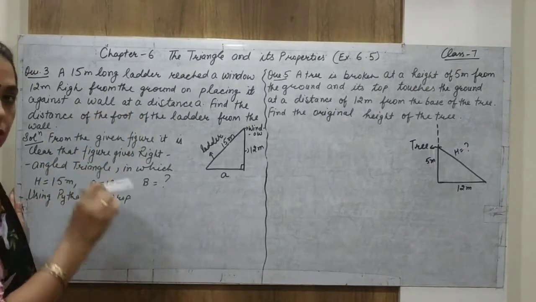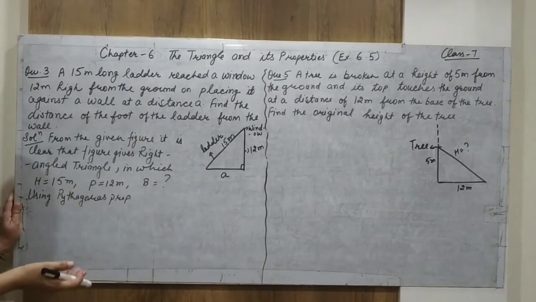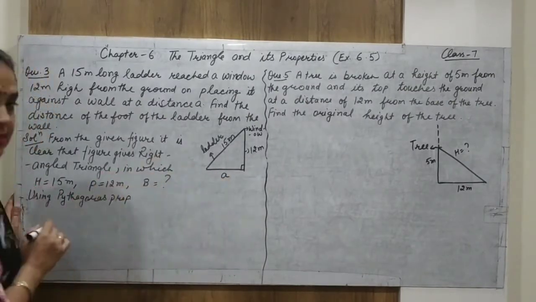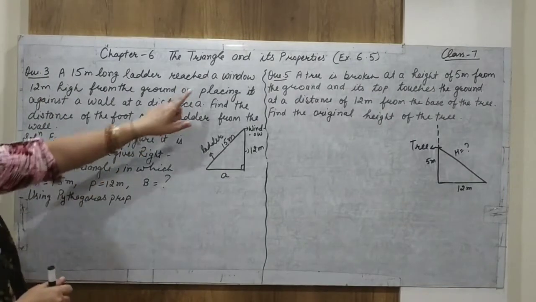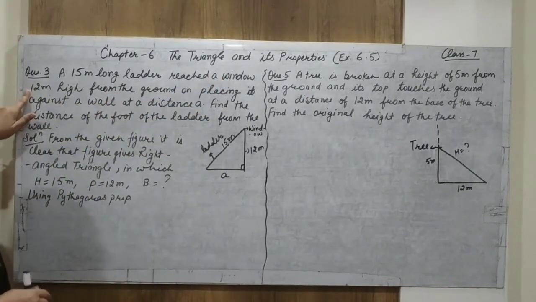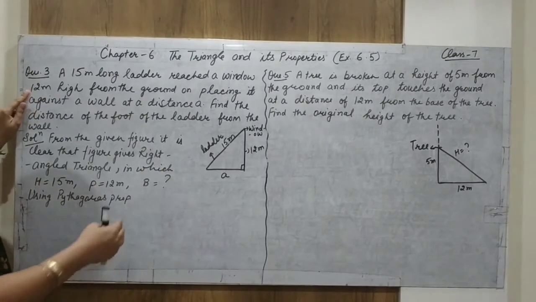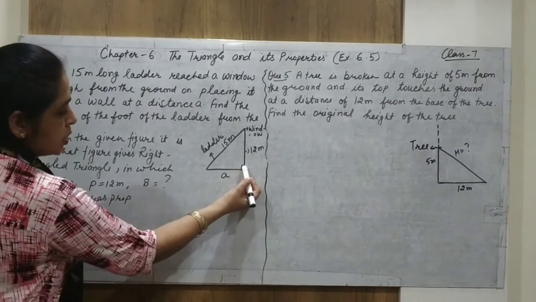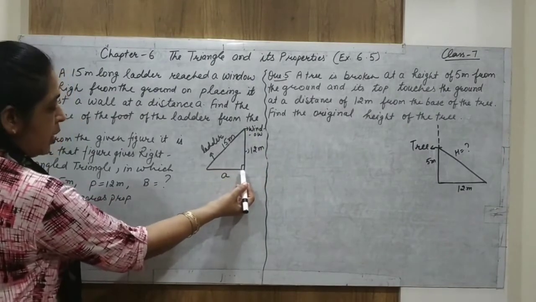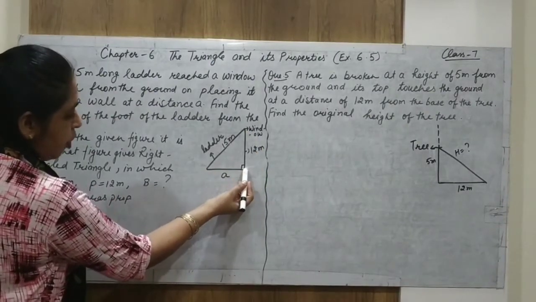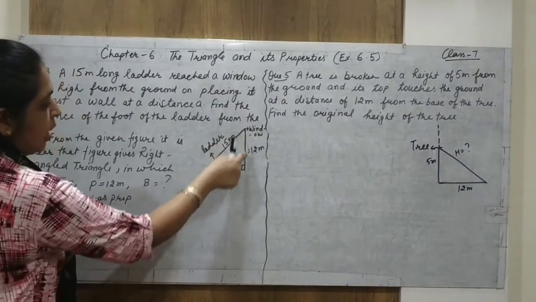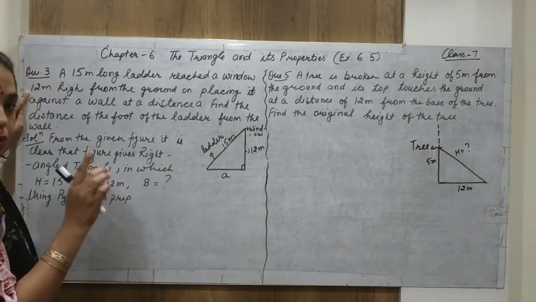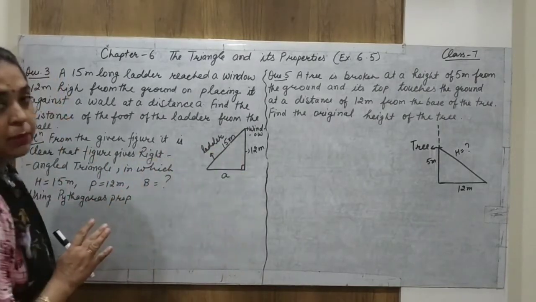Now, when we are talking about the ground, that is the base. Suppose this is the ground and we consider this as the base. They told us that a window is 12-meter high from the ground. A window is always on a wall. Suppose this is the wall and this is the window, so this is a straight line. From the ground the window is 12-meter high, so the length of the wall up to the window is 12 meters.